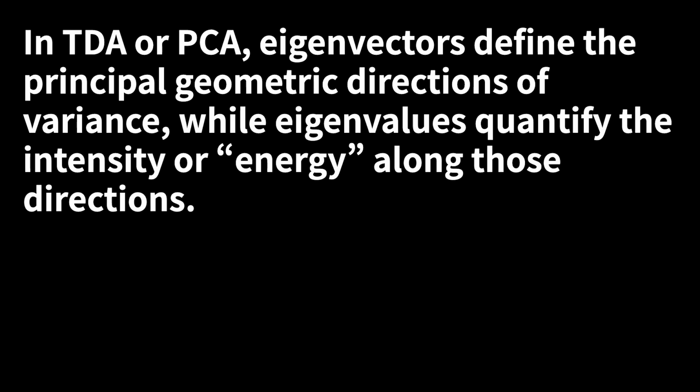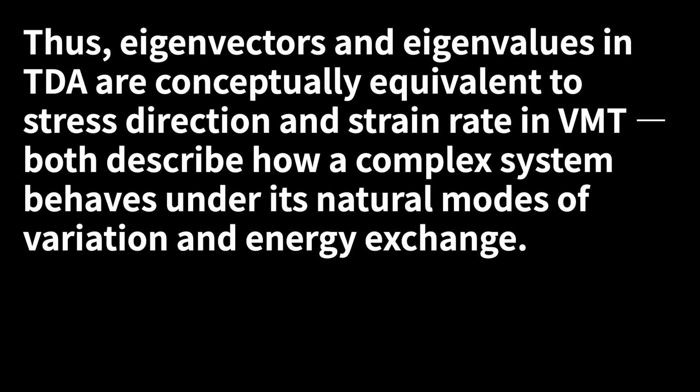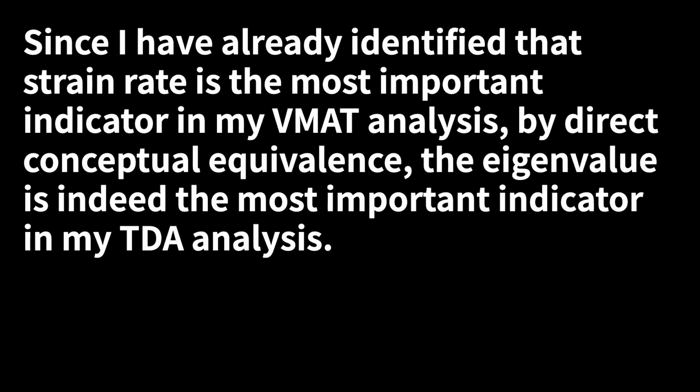In TDA or PCA, eigenvectors define the principal geometric directions of variance, while eigenvalues quantify the intensity or energy along those directions. In VMT, the strain rate describes both the direction and speed of internal deformation within a material or biological system. Thus, eigenvectors and eigenvalues in TDA are conceptually equivalent to stress direction and strain rate in VMT. Both describe how a complex system behaves under its natural modes of variation and energy exchange. Since I have already identified that strain rate is the most important indicator in my VMT analysis, by direct conceptual equivalence, the eigenvalue is indeed the most important indicator in my TDA analysis.